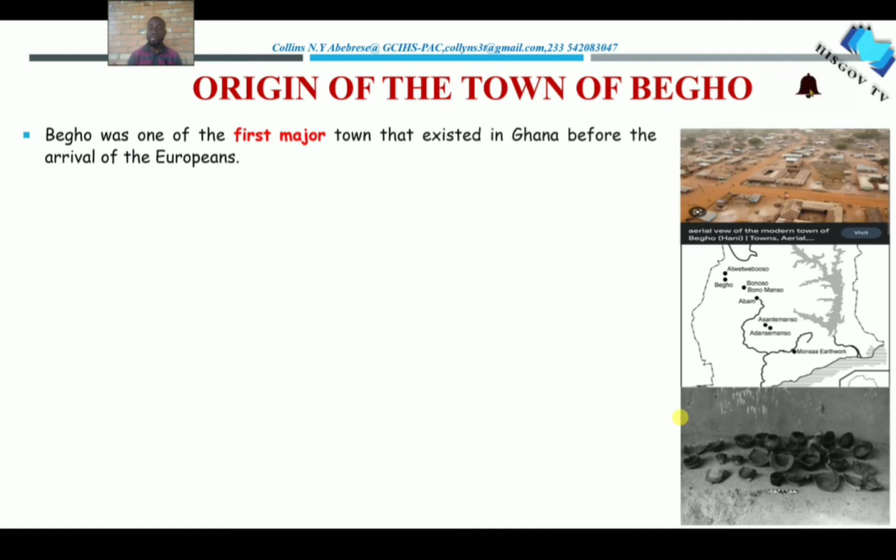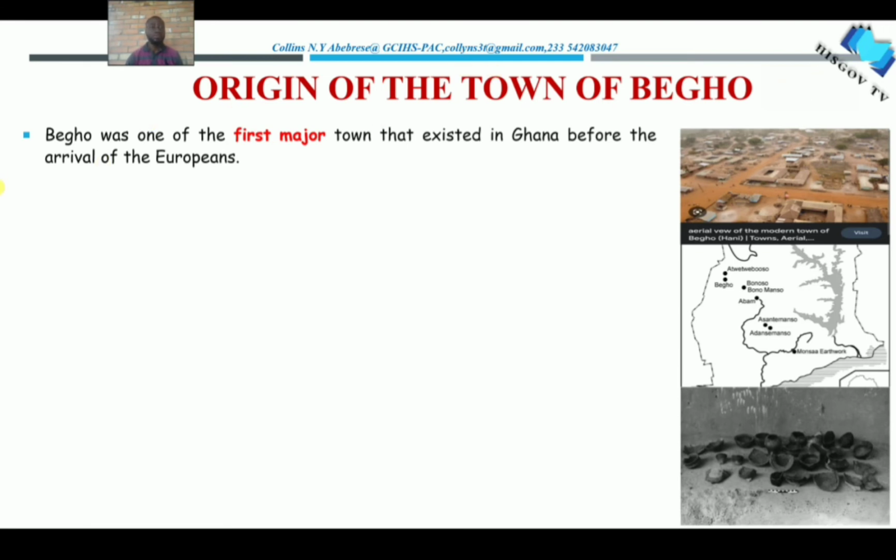And so most of the information regarding their history was gotten from archaeology as well as oral tradition. And we all know the disadvantages of these two sources for reconstructing African history. Most of the information is very scanty. There isn't much information on these towns, so don't expect much. It's just mere surfaces, all right? Yes, so you shouldn't expect much of these towns. So let's begin with the Bego town.